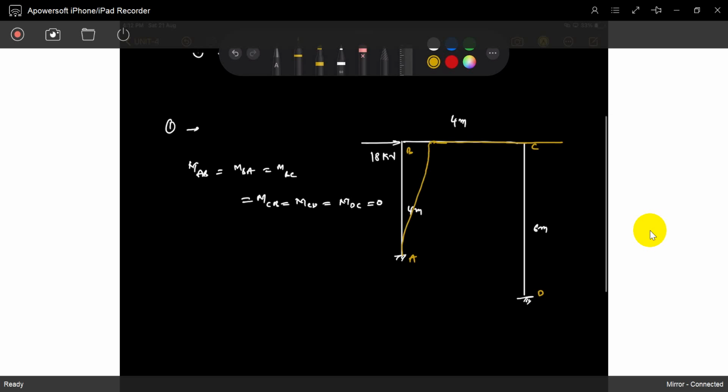In reality, how it is experienced is, it will go like this, and it will maintain 90 degrees here. It experiences some deflection. Both deflections are the same because there is no axial deformation, so exactly delta is equal to delta. There is no axial deformation in BC.